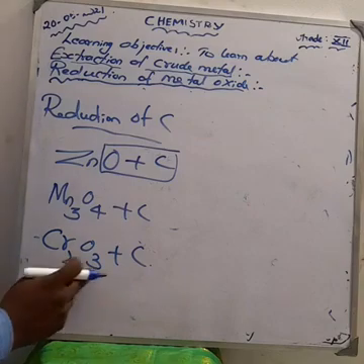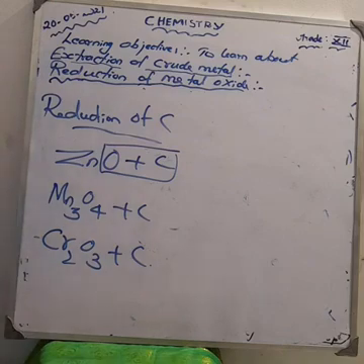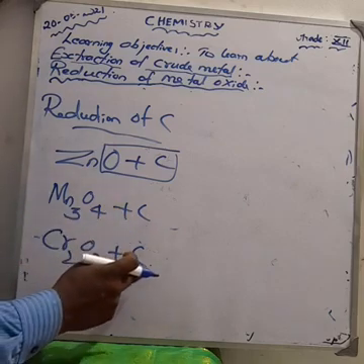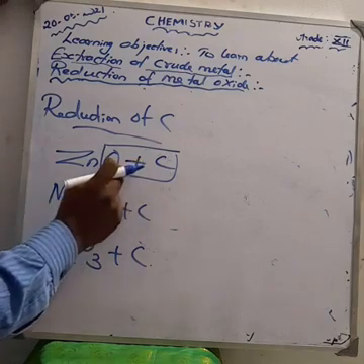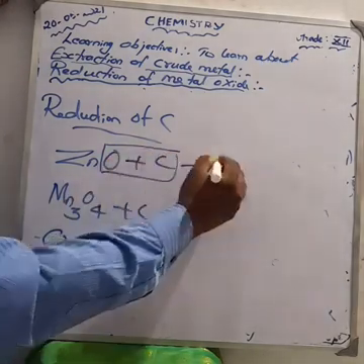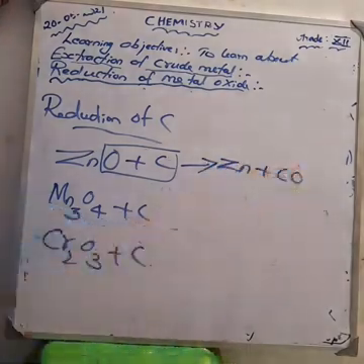These three we have taken. What is the first one? Zinc oxide plus carbon. Then trimanganese tetroxide also reacts with the carbon. Chromic oxide reacts with the carbon. So carbon combines with oxygen, we get carbon monoxide. What is the remaining product? Zn plus CO gas.